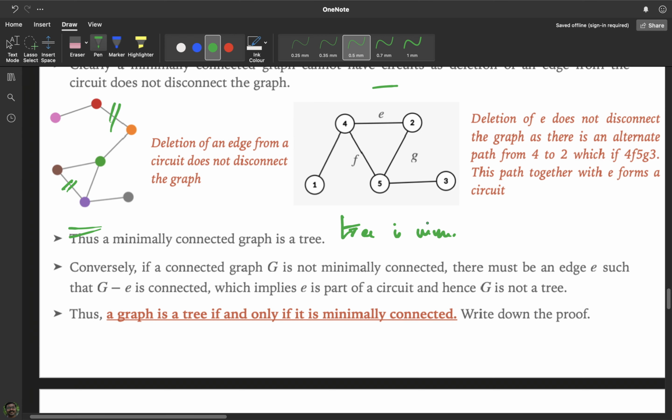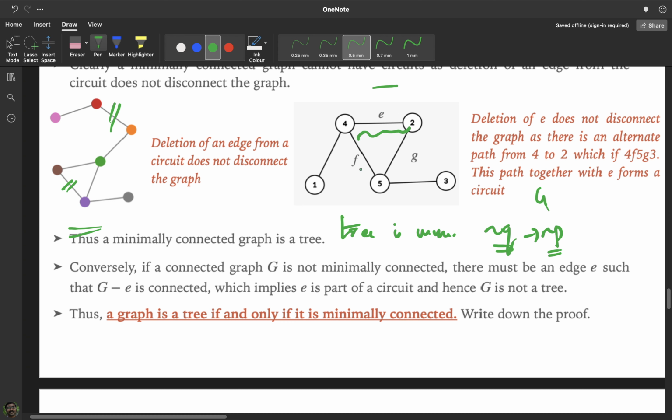In order to show that, I am going to take the reverse process. I will just show that negation Q implies negation P. Suppose I am taking a connected graph G, and suppose it is not minimally connected, then I will show that it is not a tree as well. If it is not minimally connected, that means there exists some edge E such that deletion of that edge E still leaves the graph connected.